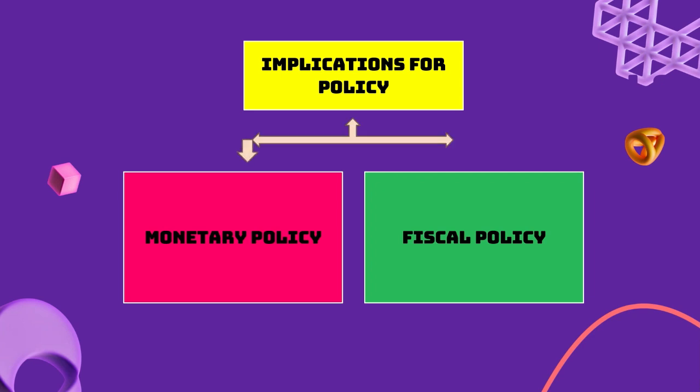First of all, there is monetary policy. The sharp decline in growth raises the expectation that the RBI will adopt a more accommodative stance. However, persistent inflationary pressure may limit the scope for rate cuts. We also need to balance growth and inflation. The central bank faces a challenging trade-off between stimulating growth and maintaining macroeconomic stability.